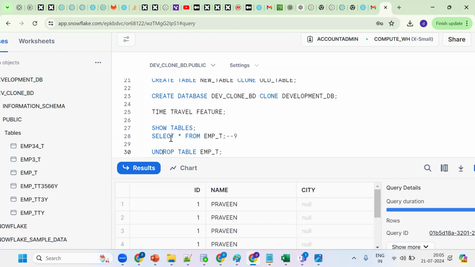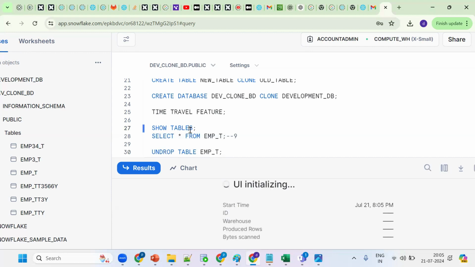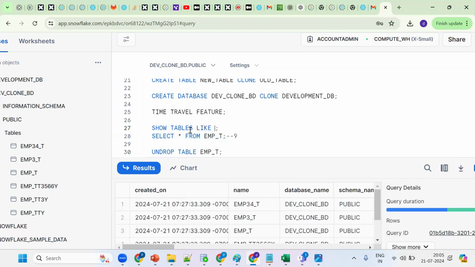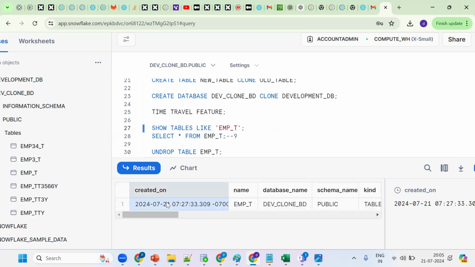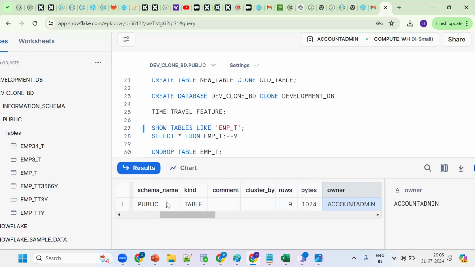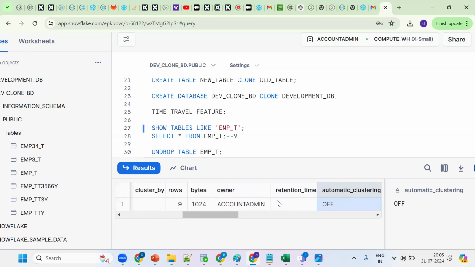Okay, see, by default, go for show tables. Search for my table. Now see here, one column is there, data retention, so it's a retention time. It's one, and one is nothing but 1 day. Up to 1 day we can make it work. Up to 1 day, if we want to get it back, we can get it back. After 1 day, it is not able to bring the data back.